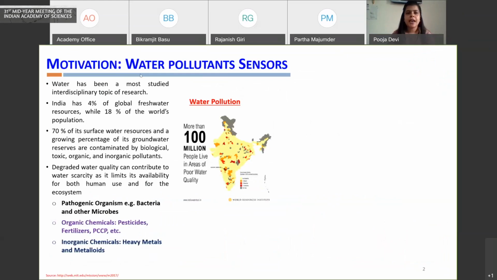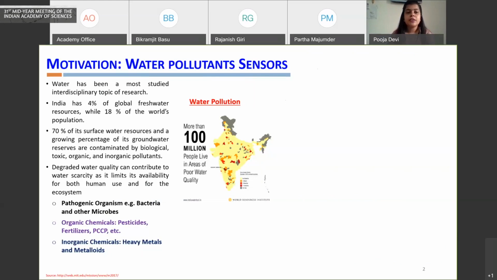So the motivation behind this work, as you know, is that water pollution is a global problem. Specifically, if we talk about the Indian context, India has 4% of global water resources, while having 18% of the world population. And being a developing country, India has seen a lot of industrialization as well as urbanization, leading to the generation of a huge amount of wastewater, which has made its way into water bodies, including surface water and groundwater.